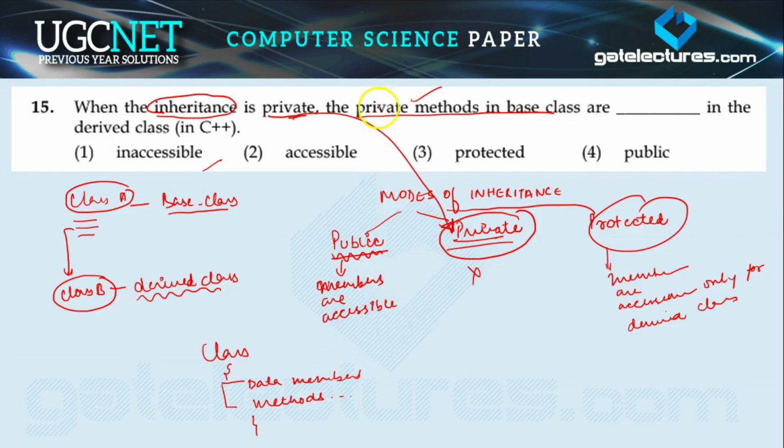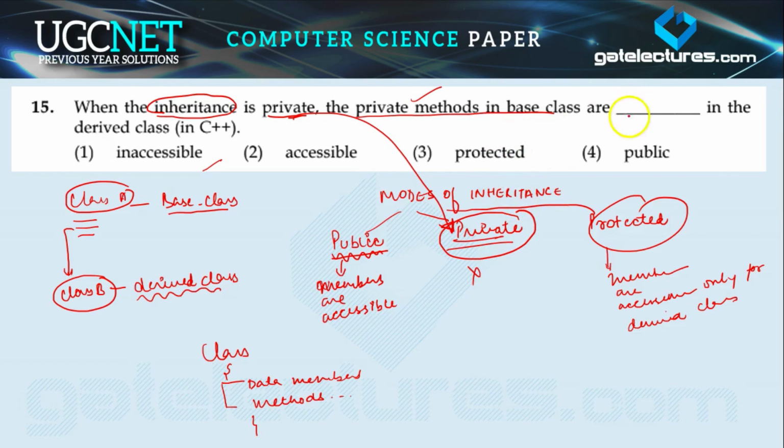So if the methods of the base class are in a private mode, can the derived class access them or not? I have already discussed that in the private mode the derived class is not able to access any data members or any method.